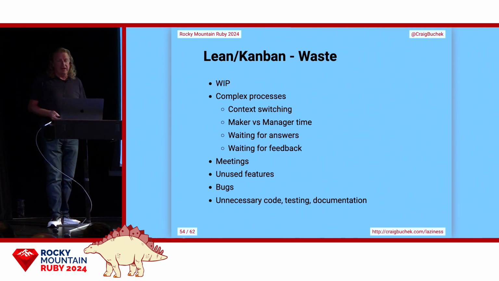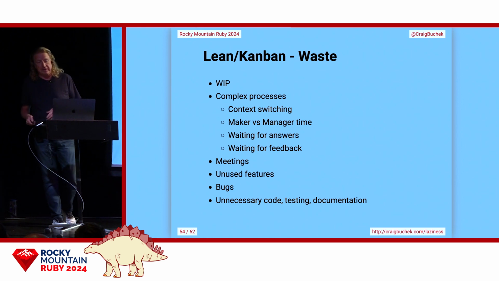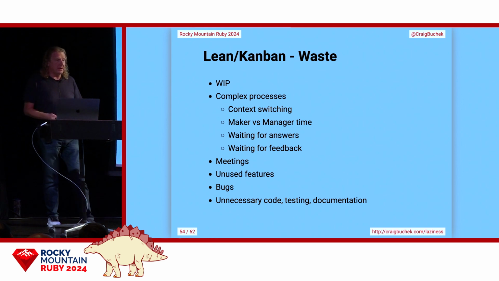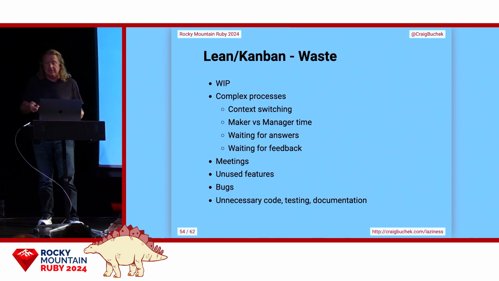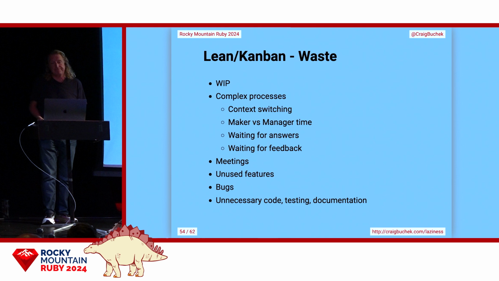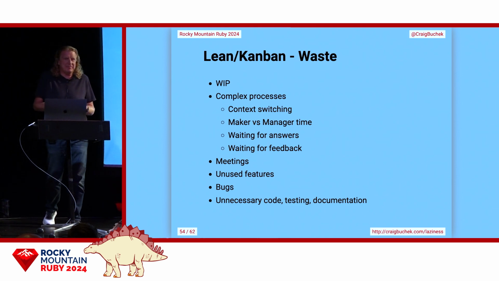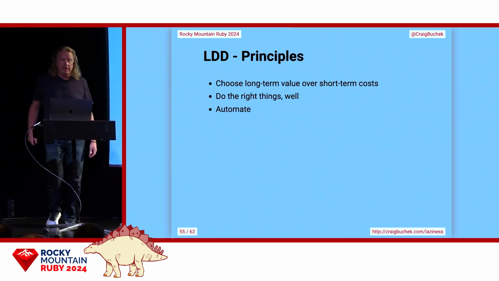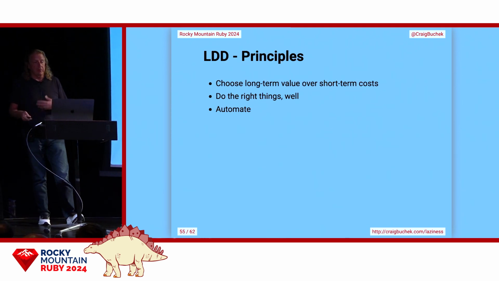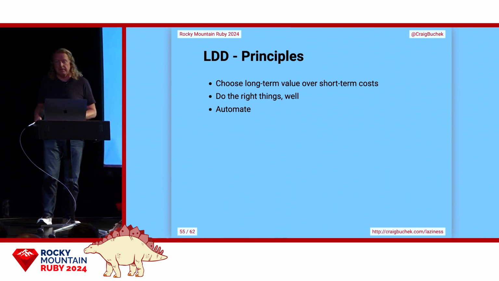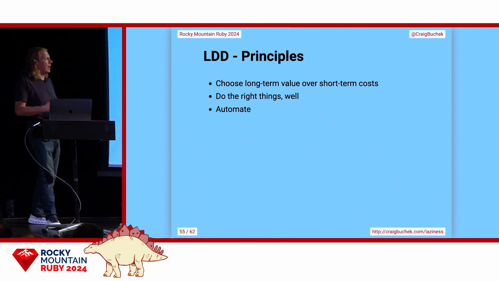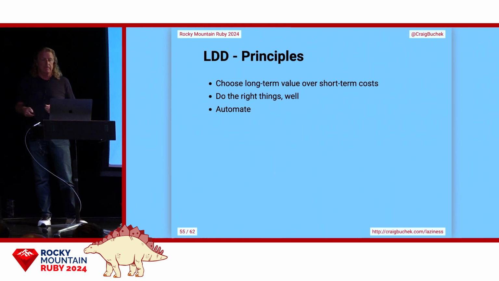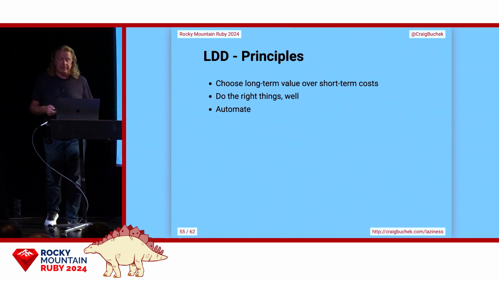Unnecessary code, testing and documentation. I will say testing is usually necessary for automation and for documentation purposes, because it documents what the code is supposed to do. But occasionally we'll have some tests that really aren't useful. It's okay to throw those away. When we think long-term, we make better decisions, right? We often do the wrong things. We don't take the time to understand our problems. We build the wrong thing. We just don't do a good job. So take the time to do things right, do them well.